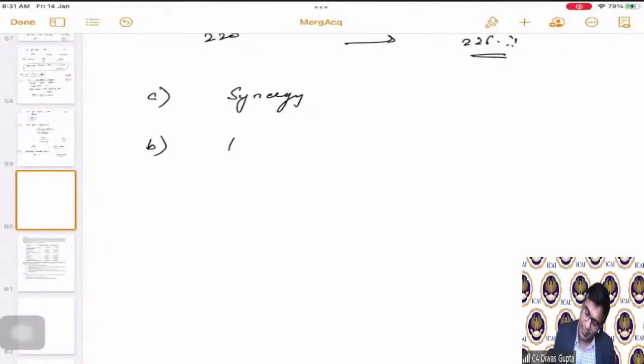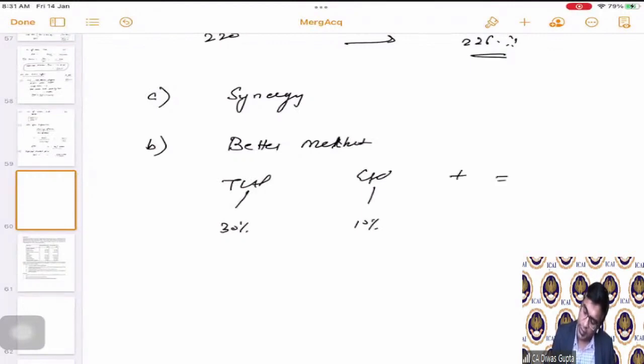So the better market share will come to T Limited. Correct. Let's say T Limited has a market share of 30%. Similarly, E Limited has a market share of 10%. So the combined entity will have a market share of 40%. So definitely it's a better market share.